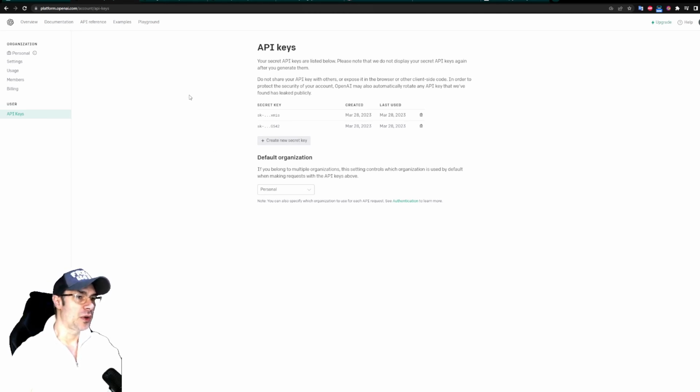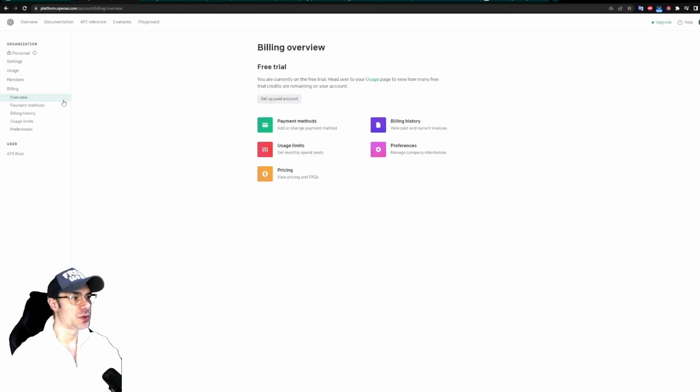Now, if you are not a paid member, that is, if you've never used your API key before and you want to set that up, you're going to have to go to billing, then overview. You can add a payment method. You can even set a usage limit so it doesn't pass. For example, you want to spend a maximum of $3 per month, which is 100 questions, right?